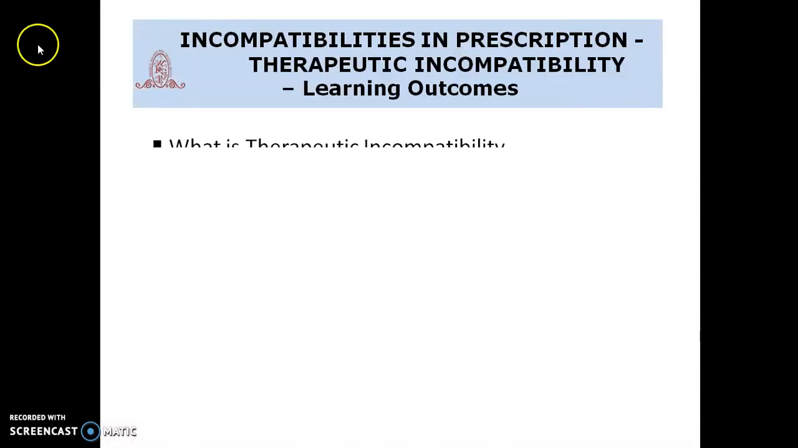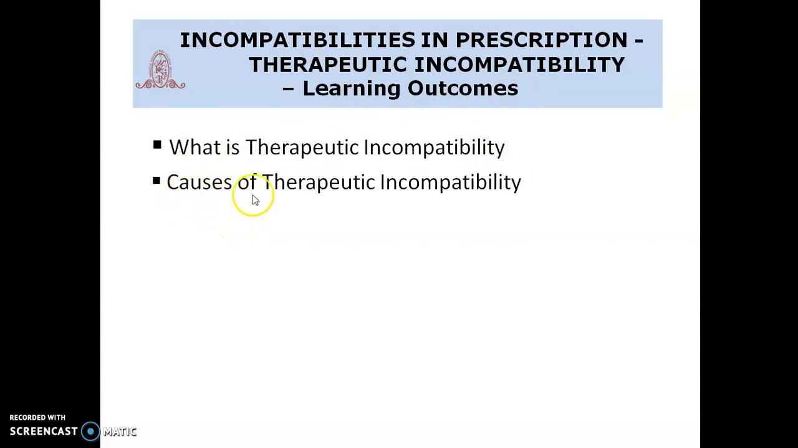Next, incompatibilities in prescription, that is therapeutic incompatibility. The learning outcomes from these topics are: what is therapeutic incompatibility and the causes of therapeutic incompatibility.